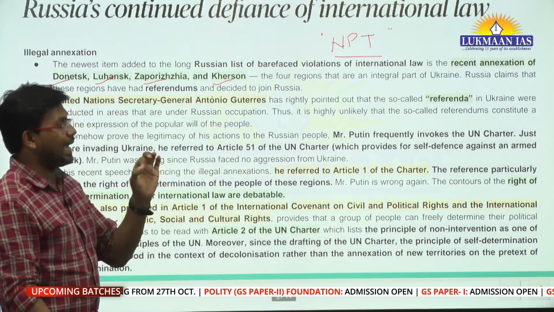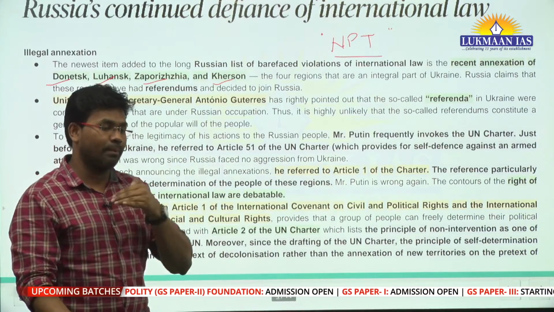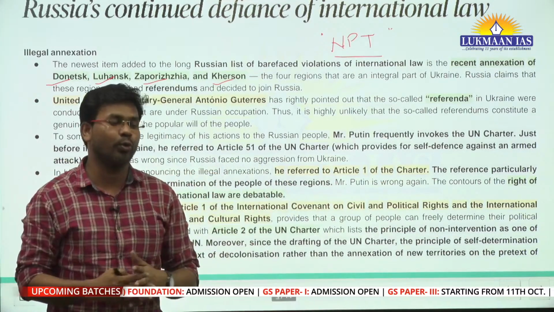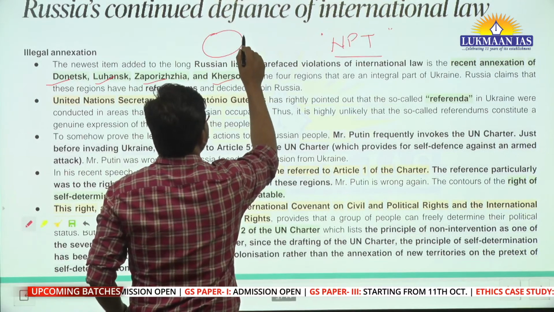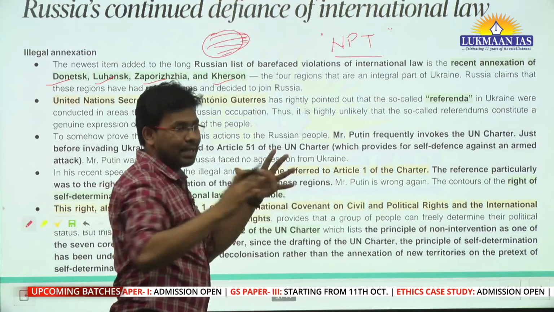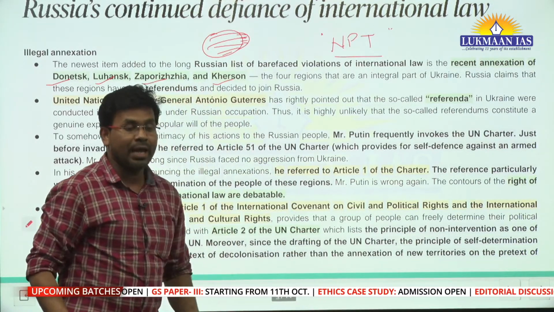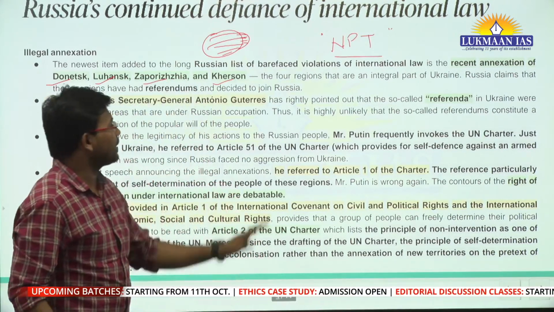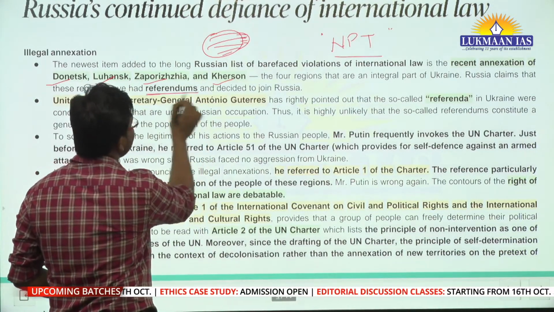These regions have been annexed. Annexed means these regions have been taken control of by the Russian government. Annexation means adding territory into your own territory. For example, earlier I had this much territory with me. If I add this much more territory, I'll be a bigger entity. So Russia has annexed these 4 regions, and before annexation, Russia said we have conducted a referendum.